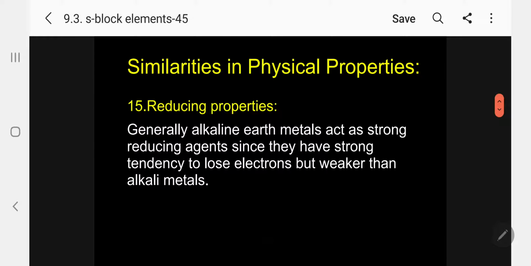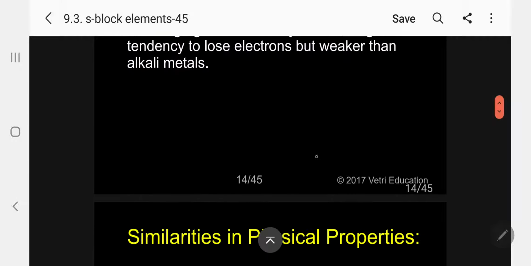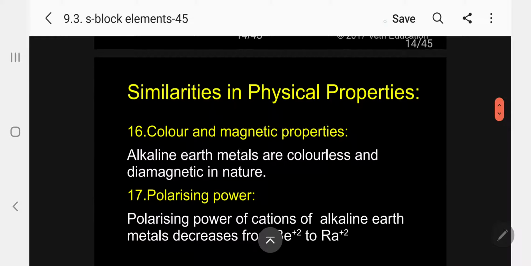Reducing properties. Generally, alkaline earth metals act as strong reducing agents since they have a strong tendency to lose electrons, but weaker than alkali metals. That is, less strong a tendency than alkali metals. Kindly follow, this is important. Color and magnetic properties. Alkaline earth metals are colorless and diamagnetic in nature. Please follow, they are diamagnetic in nature.